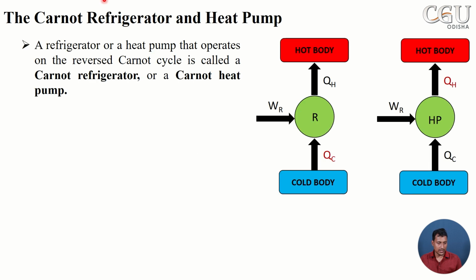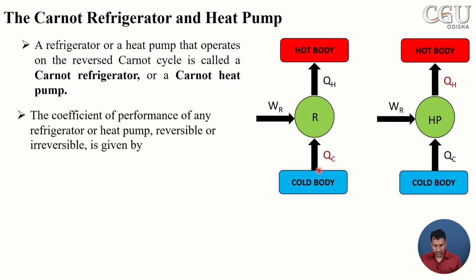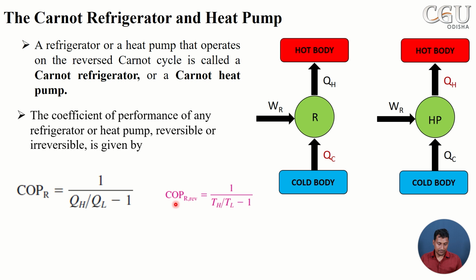In a similar manner, you can go for a refrigerator or heat pump. Already we have discussed the refrigerator and heat pump, the difference between these two machines, but the operating principle is the same, where it is taking some amount of heat from a cold body and rejecting heat to a hot body by taking some amount of external work. So the performance can be measured in terms of COP, coefficient of performance. It is equal to 1 by (QH by QL minus 1), or COP of a refrigerator is equal to 1 by (TH by TL minus 1).